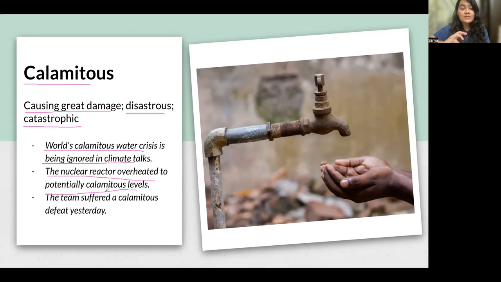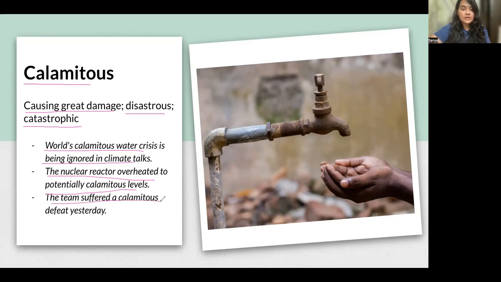Like the level up to which it overheated was disastrous. The level up to which the nuclear reactor overheated can cause a catastrophe, right? So a disaster, a calamity, or a catastrophe are all synonymous. Similarly, calamitous, disastrous, and catastrophic are synonymous as well.